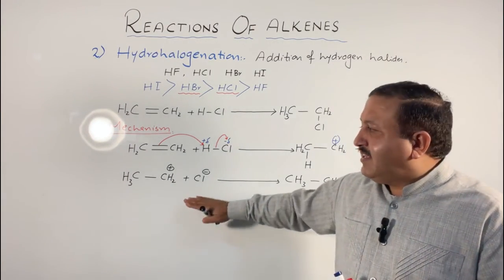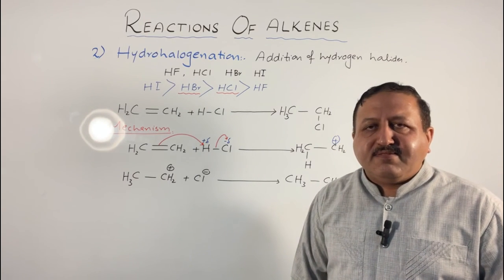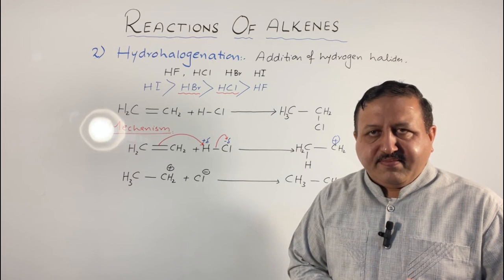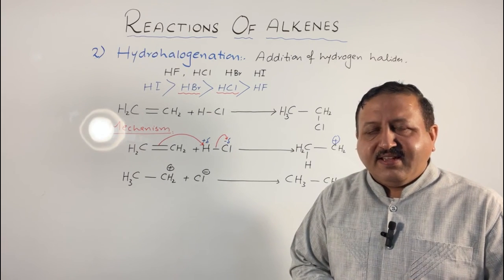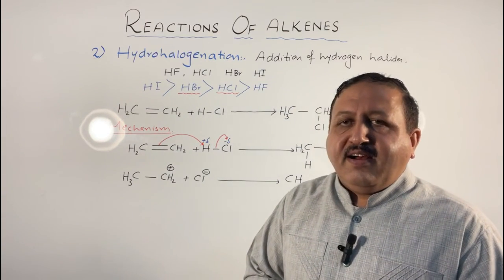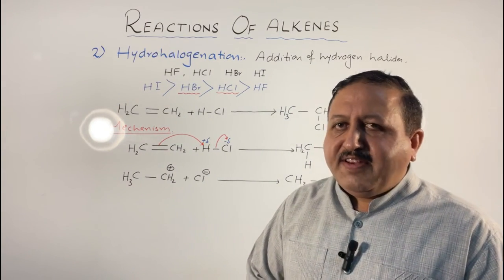This is the case when the alkene is symmetrical. But the question is, what will happen if the alkene is unsymmetrical? I will explain in the next video.